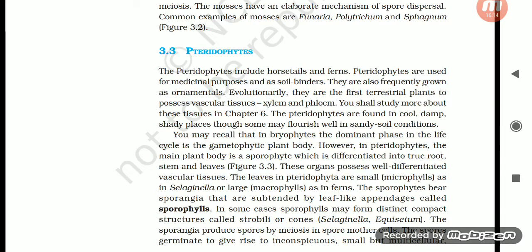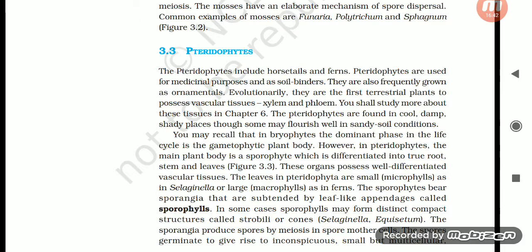Figure 3.3. These organs possess well-differentiated vascular tissues. The leaves in pteridophytes are small microphylls, as in Selaginella, or large macrophylls, as in ferns. The sporophytes bear the sporangia that are subtended by leaf-like appendages called sporophylls. In some cases, the sporophylls may form distinct compact structures called strobili or cones, as in Selaginella and Equisetum. The sporangia produce spores by meiosis in the spore mother cells.